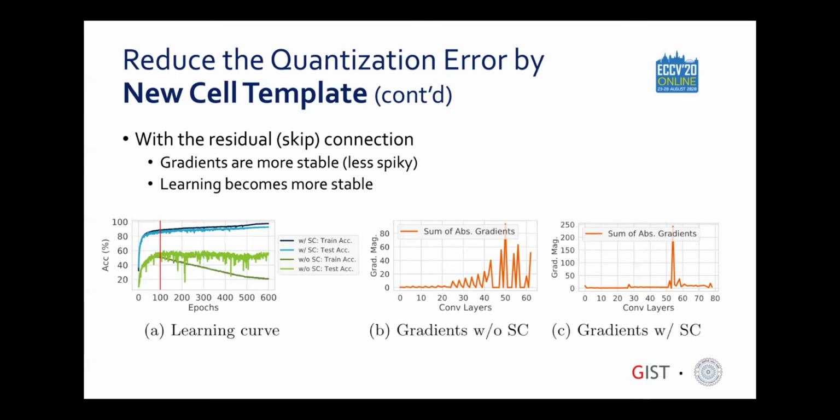In contrast, the green lines, which use the conventional cell template, show an unstable learning curve where the training accuracy plateaus at a low value and the test accuracy plummets after a while. Not only that, an in-depth inspection of the gradients during training shows that the new cell template actually results in more stable gradients as well.